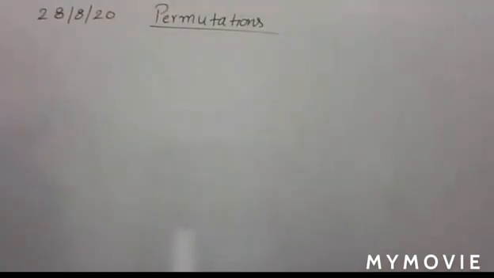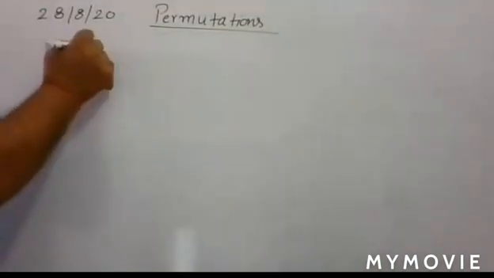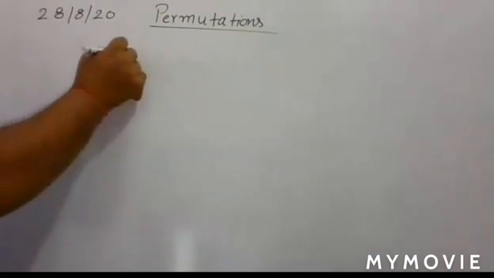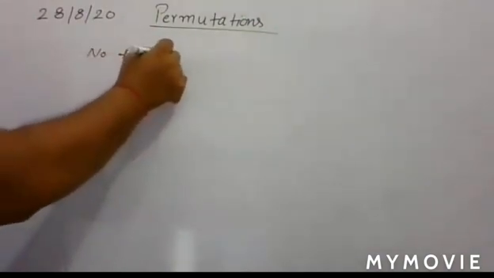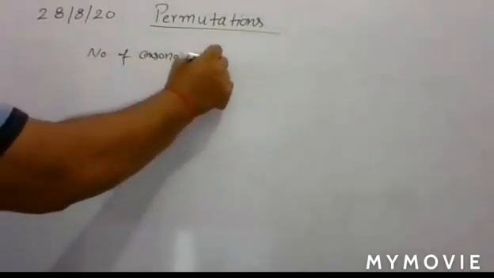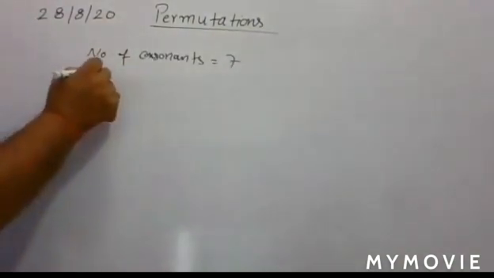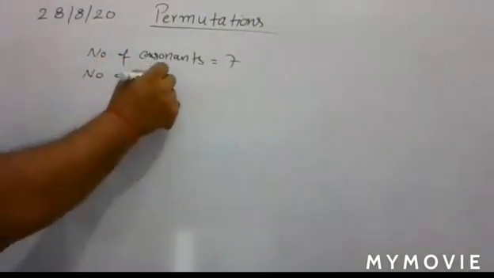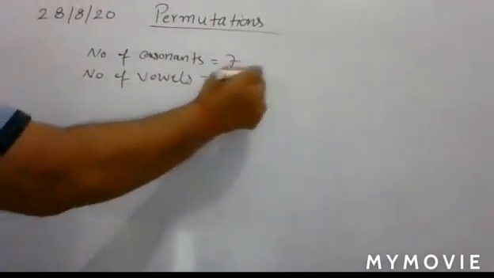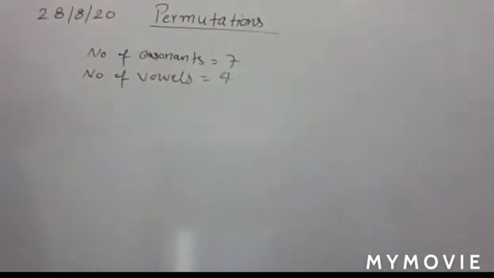This is your question. The number of consonants given is 7, and the number of vowels is 4. So write, number of consonants is equal to 7, number of vowels is equal to 4. And you have to form a word which contains 3 consonants and 2 vowels.